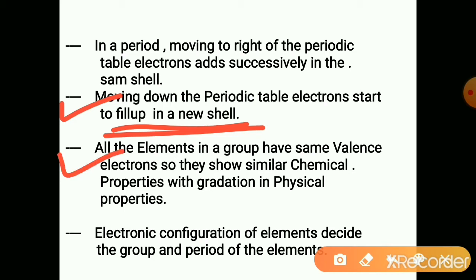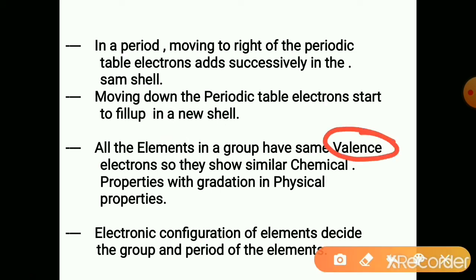All the elements in a group have the same valence electrons. These are the features of this periodic table. So elements in a group have the same valence electrons. As they have the same valence electrons, their properties will be similar. They show similar properties.